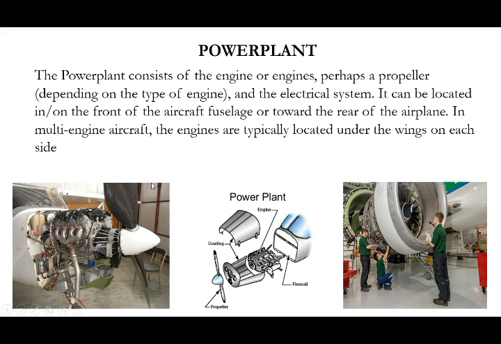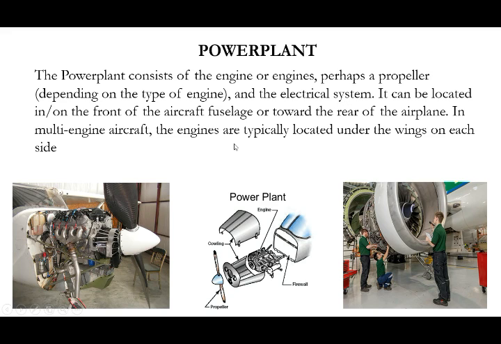Next, power plant. The power plant is the major part of an engine. If a power plant is not provided in the aircraft, that is called a glider. For all aircraft which carry passengers, we use a power plant. It means an engine or engines. One piston engine is used at the front of the fuselage, or we can use two engines side by side at the fuselage sides for carrying more passengers. It can be located on the front of the aircraft fuselage or toward the rear of the aeroplane.